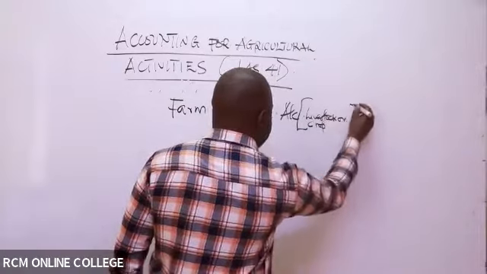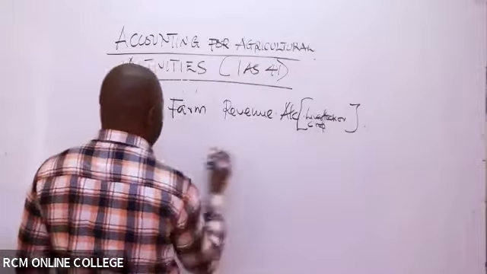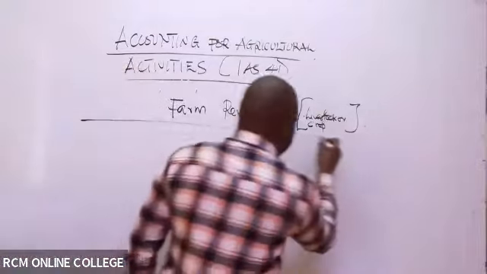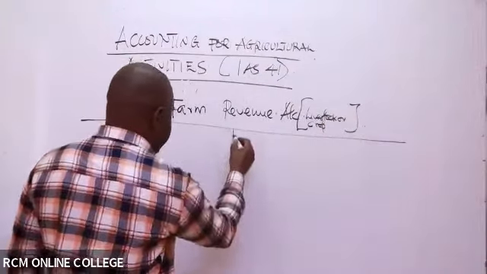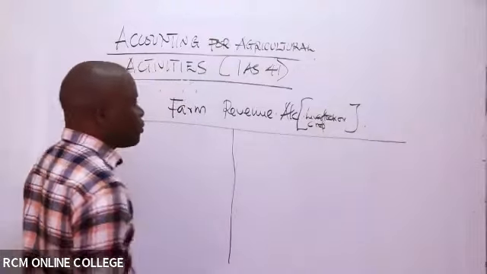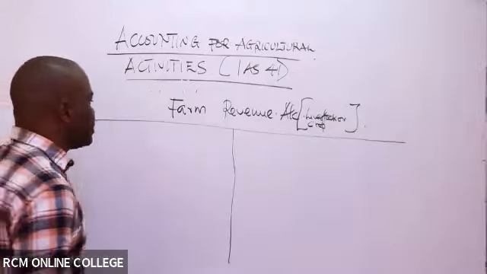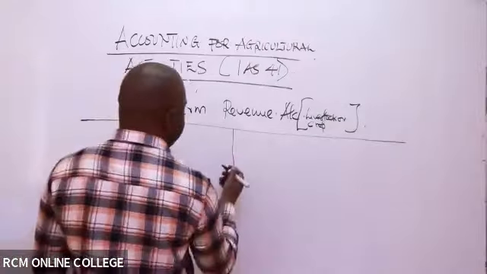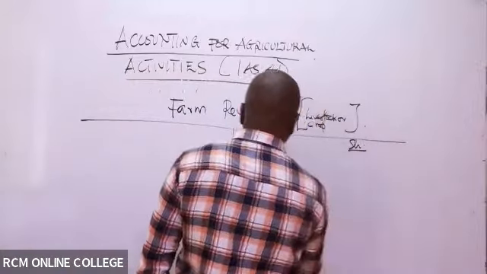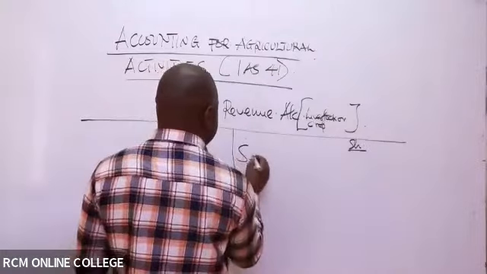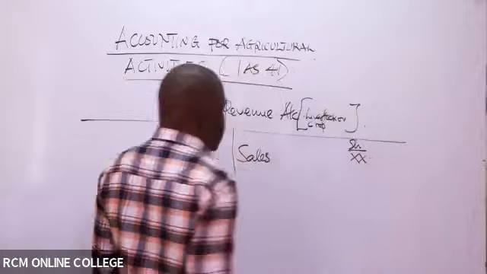Maybe if you are involved in poultry farming, then you'll say it is a poultry farming revenue account. So in this case, it is just an account, as I've already indicated, showing the difference between the inflows and the outflows. Most obviously, this side will have what has been realized as the sales. You can indicate that there.